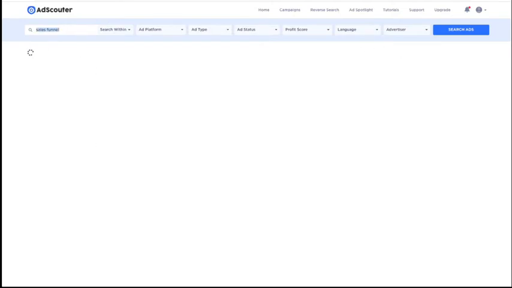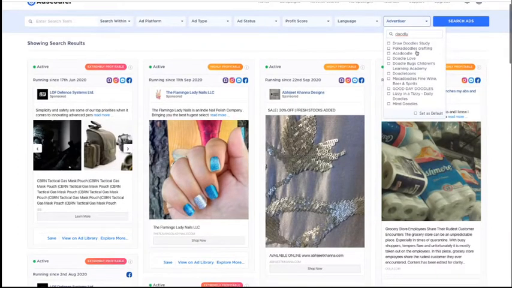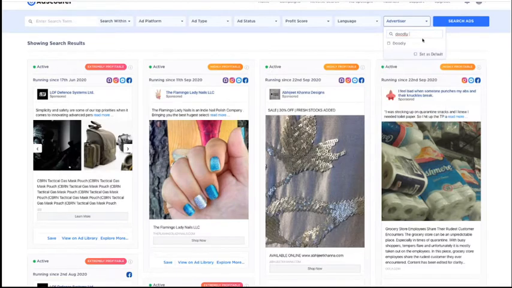Now, let's say, for example, I wanted to reset this search and I wanted to choose a specific advertiser that I've seen is doing very well. Doodly is one of those advertisers. Right now, Doodly, I believe, is doing very well over Facebook. So I can type in Doodly here. And it's going to come up with a bunch of different options. It's going to find the right option in just a moment. Doodly, I believe that's it there. So it should now find Doodly. There it is. And now I can click search. So it'll search now for the specific advertiser Doodly.